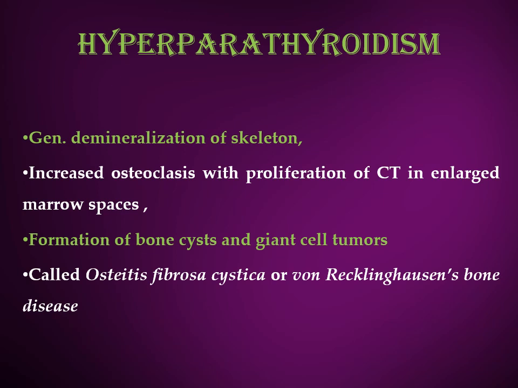Now, increase in this parathyroid hormone leads to decrease in mineralization of the skeleton, increase in osteoclastic proliferation of connective tissue, and enlarged bone marrow space, leading to formation of bone cysts and giant cell tumors. This disease is known as osteitis fibrosa cystica or von Recklinghausen's bone disease.